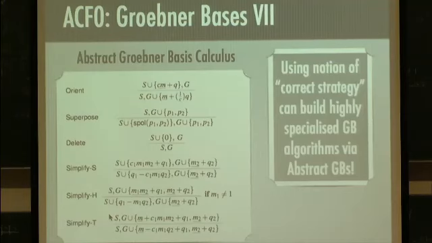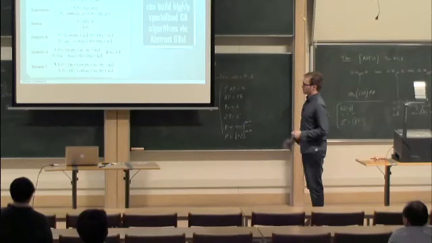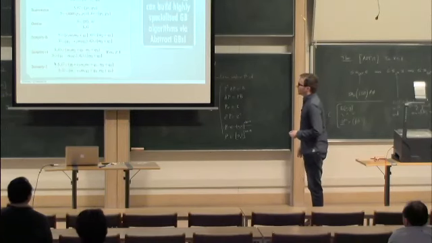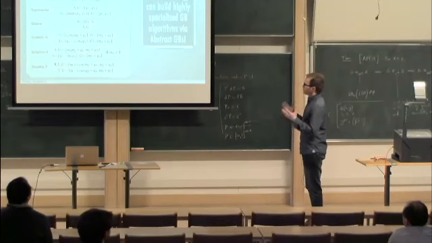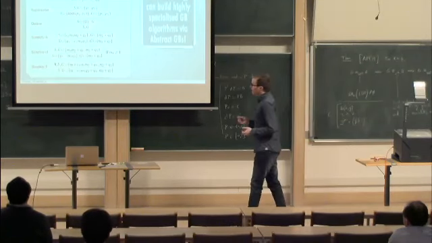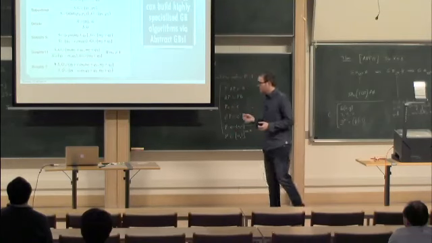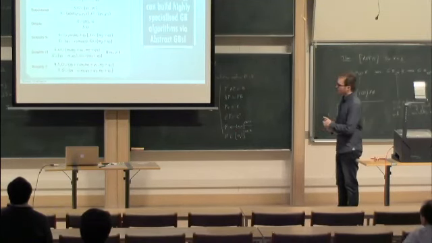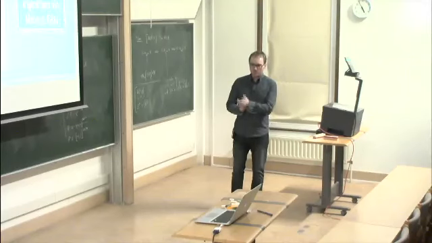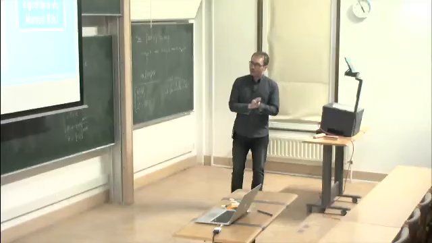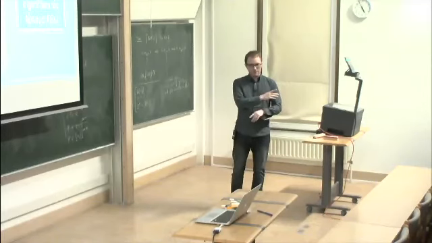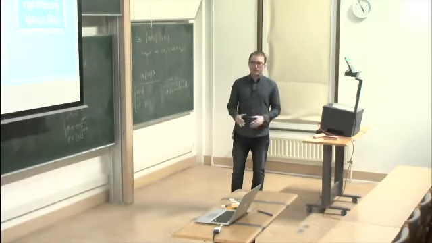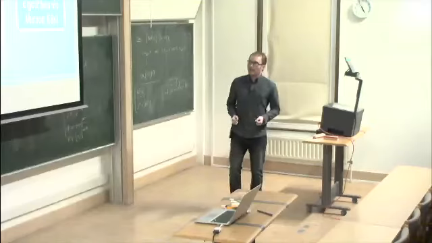In the process, we showed that a number of classical Gröbner basis algorithms are each instantiations of this abstract Gröbner basis calculus. What this gives us, just to give you an idea of the kinds of things we're working on, is that there are many optimizations for Gröbner basis algorithms that are effective for different classes of problems. What we're especially interested in is when these optimizations that are motivated by a particular class of problems could actually be used in Gröbner basis algorithms in general, or in a large class of Gröbner basis algorithms.